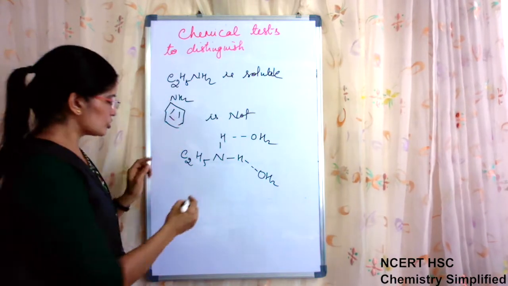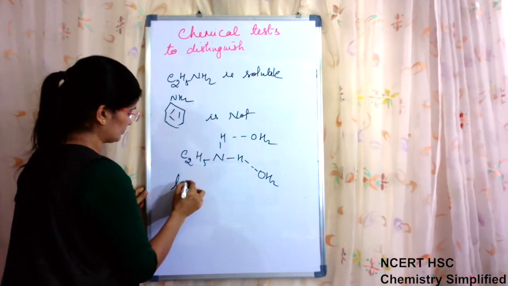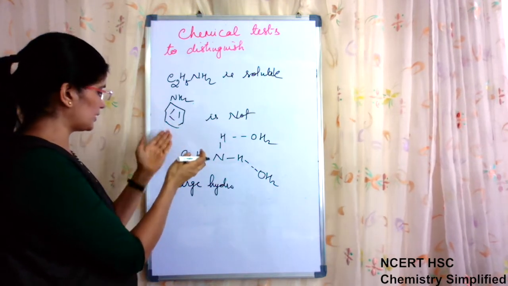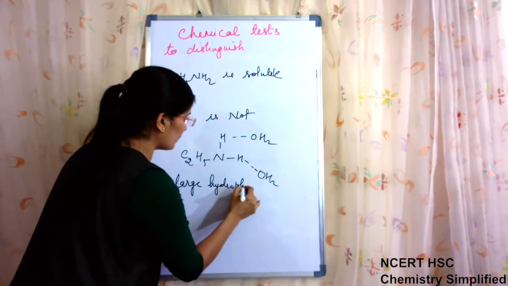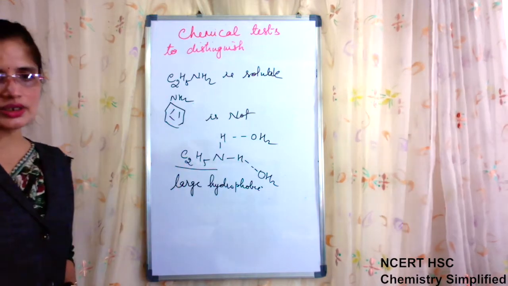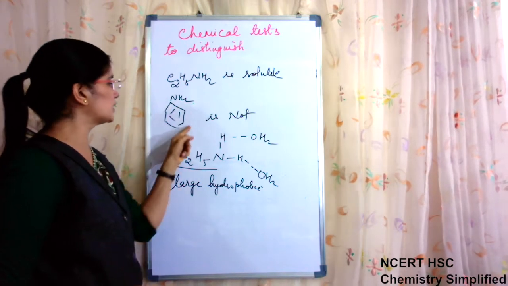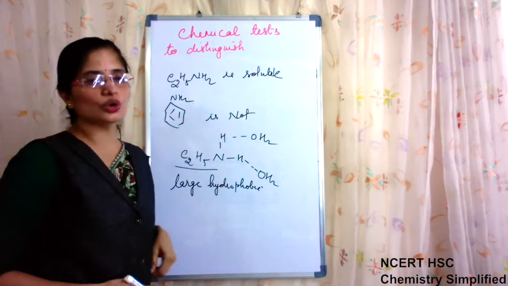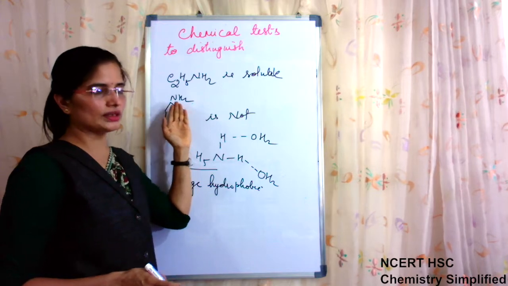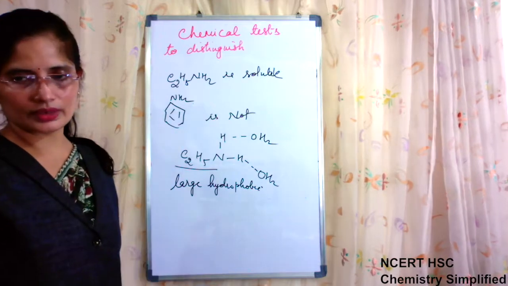Though aniline can also make hydrogen bonds because of the hydrogens present here, because of the large hydrophobic part, because this contains 6 carbon atoms in the whole, and this part is hydrophobic, because if the chain is longer in aliphatic amines also, their solubility decreases. So the same reason applies here also: because of the large hydrophobic ring present here, aniline is not soluble in water. Though it is making some hydrogen bonds because of the NH2 group, the effect is cancelled because of the hydrophobicity of this large part. Okay.